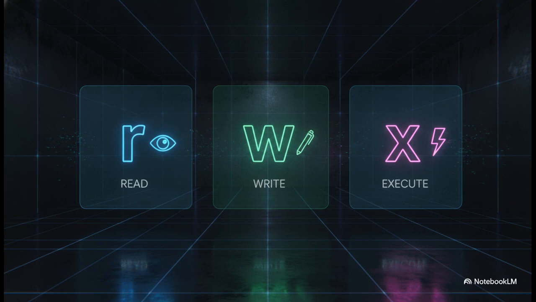You have R for read, W for write, and X for execute. So if you see an RWX, that means full access. And this exact string repeats 3 times in a row, once for the user, once for the group, and once for others. Think of it like this. If a script is marked with an X for your user, you can run it. If it isn't, the system blocks you right out. It's that simple. This straightforward grid provides total foundational security for every single file on the system, ensuring that applications and users only access exactly what they are explicitly permitted to.